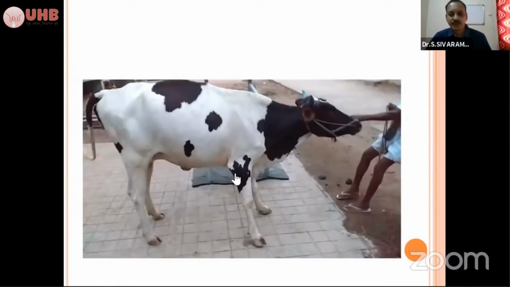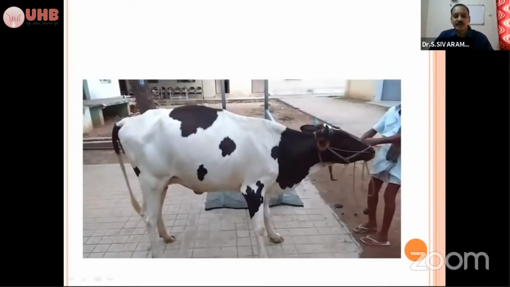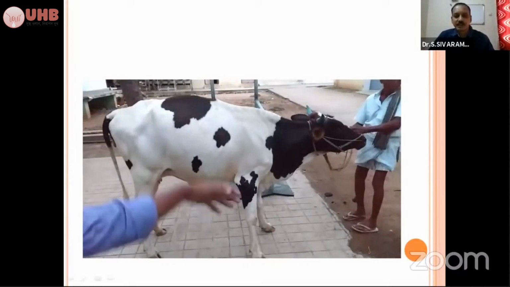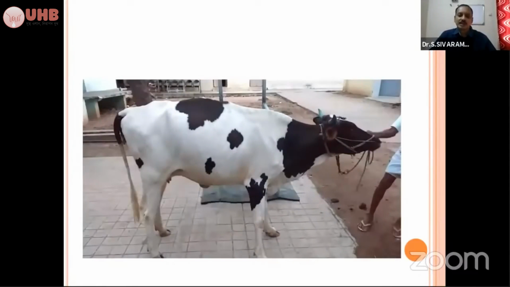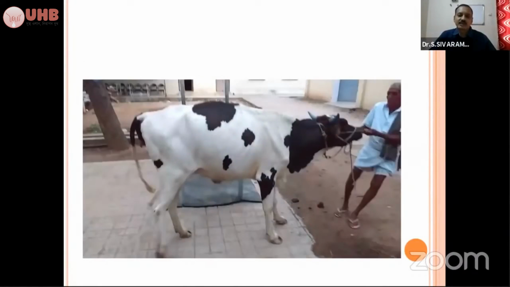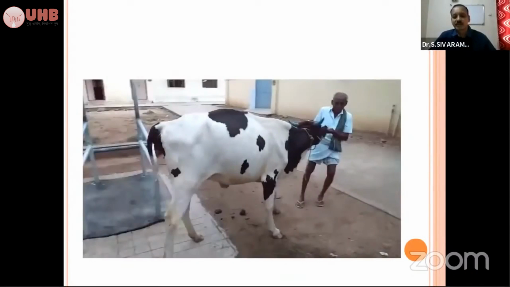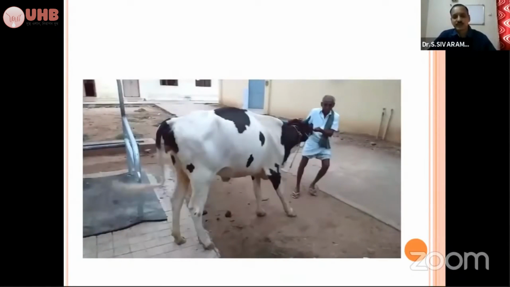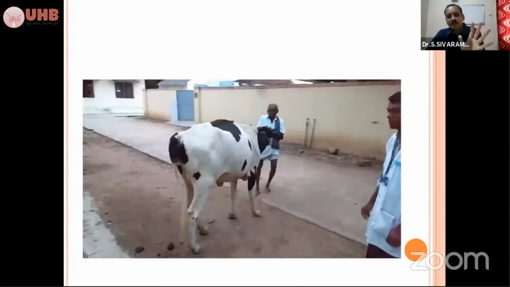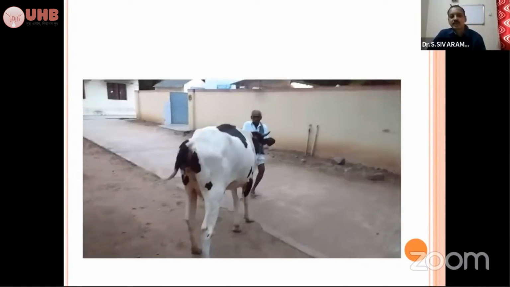So in this video, you can see this animal calved 2 months back. It's not taking feed, and there is a sudden reduction in milk yield. All parameters were normal. See, when the owner is pulling, the animal is reluctant to walk. It's not walking freely. He is pulling the animal. This is also one of the classical types, a case of ketosis. When you are pulling or pushing the animal, it is reluctant to walk. All other things, the animal is normal.